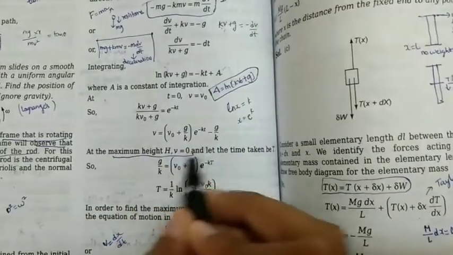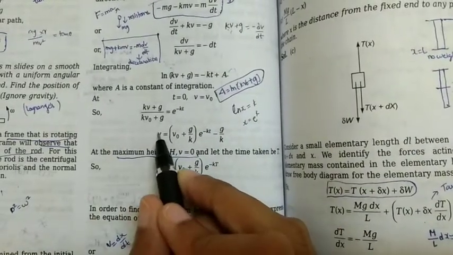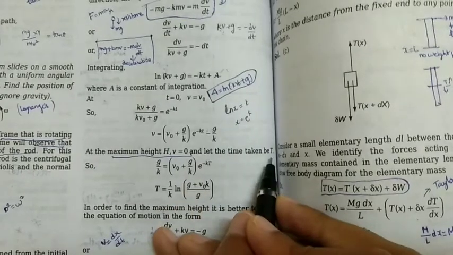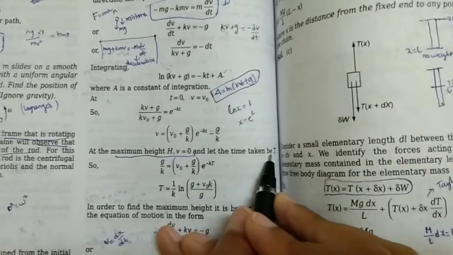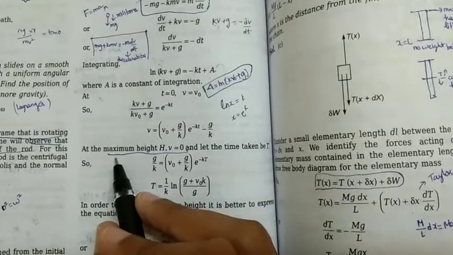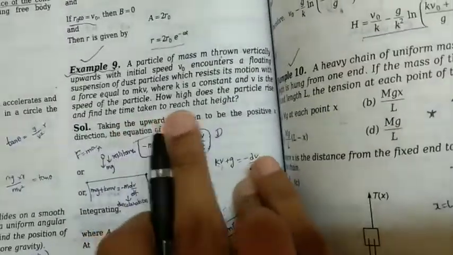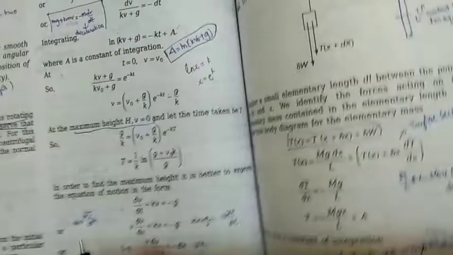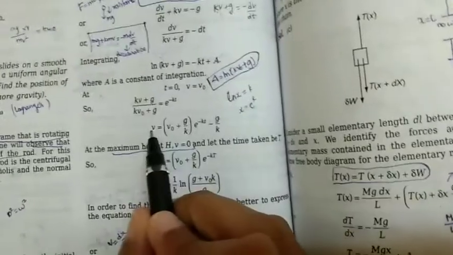We have to assume in that manner. So we need to substitute in this equation v equals 0. So from the starting time till this time t, the particle would reach the maximum height. That is the thing we have to find here: how high does the particle go, and the time taken to reach that height. So we have to find the time taken and the height also. At the maximum height, velocity is 0.